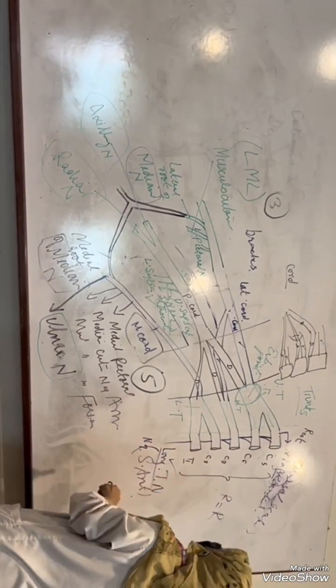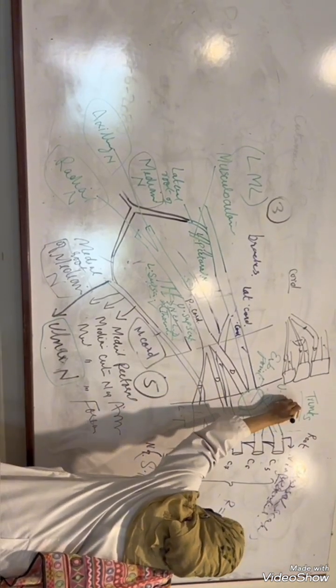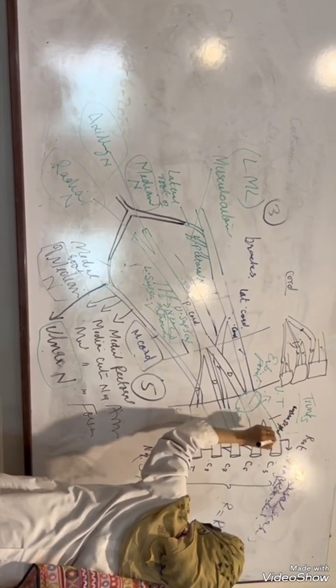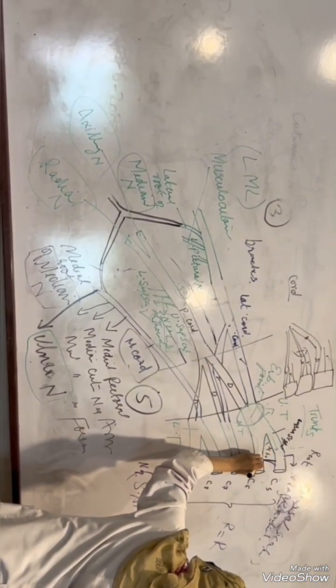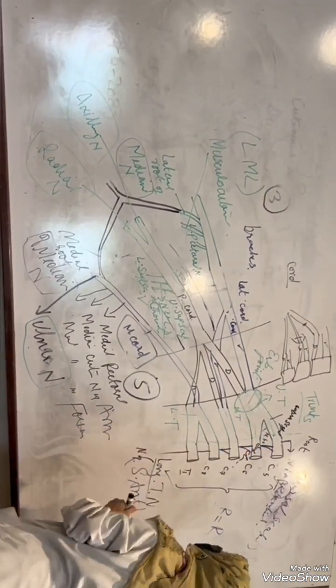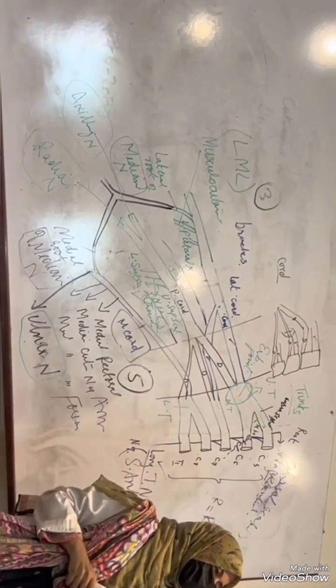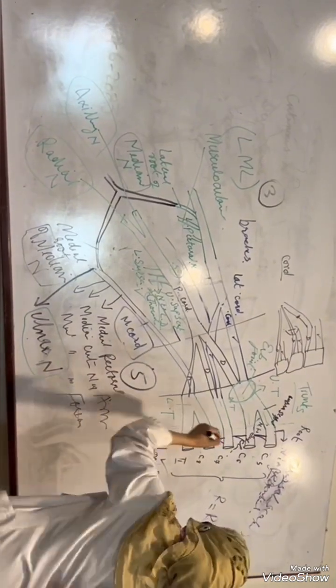Now another two branches from the trunk. The suprascapular and another one is the nerve to subclavius. So these are from the trunks. In cutaneous nerves we studied supraclavicular. Don't get mixed up. This is the suprascapular.